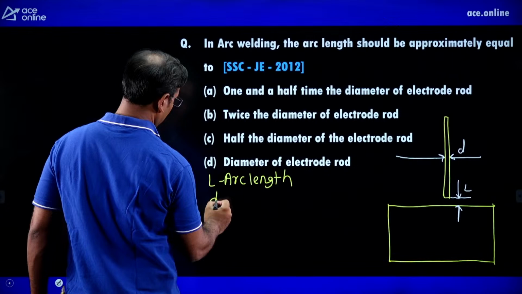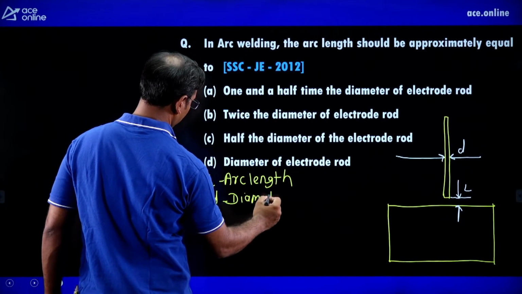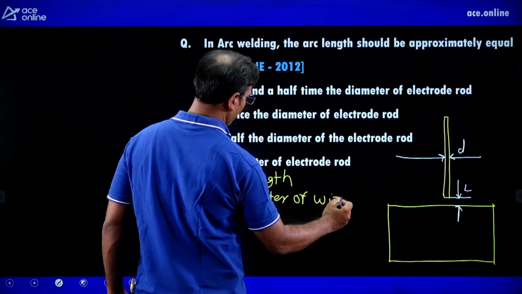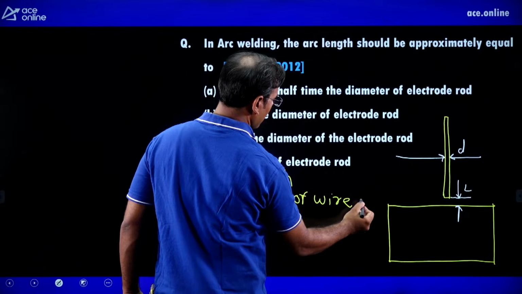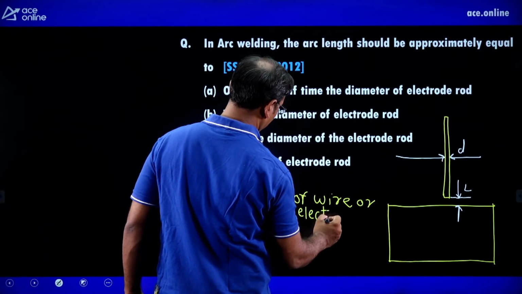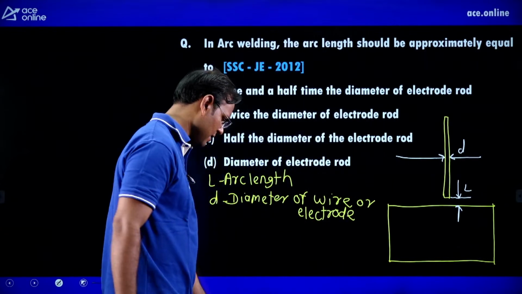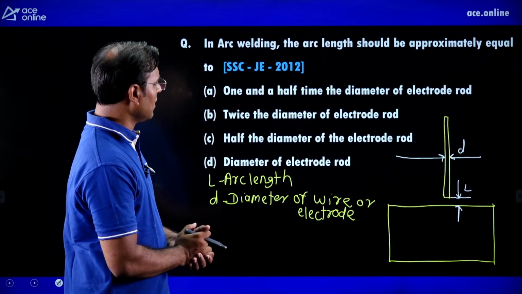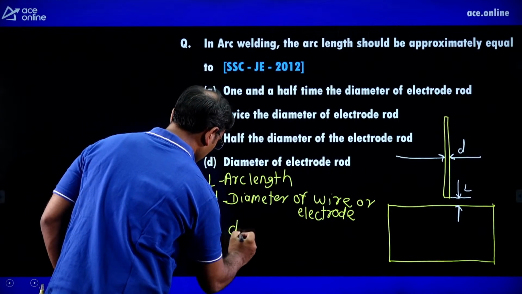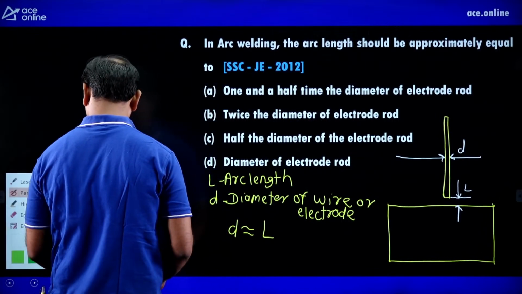Capital L is arc length and small d is what? Diameter of wire. This is the wire, or we can also say electrode. Then guys, there is one relation: the diameter of wire or electrode is approximately equal to capital L, the arc length.